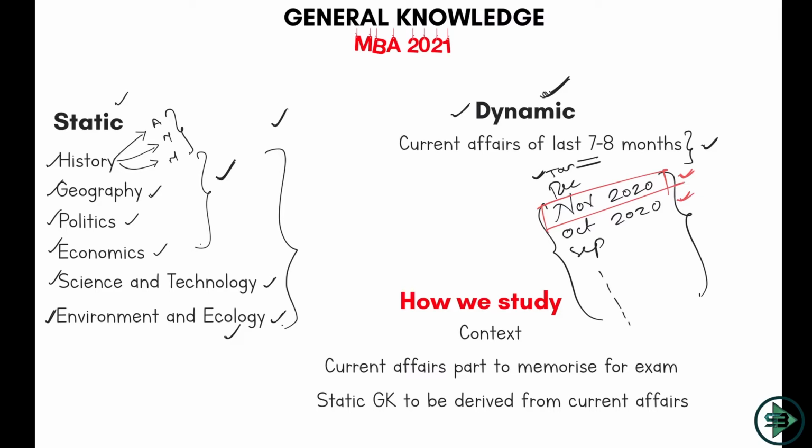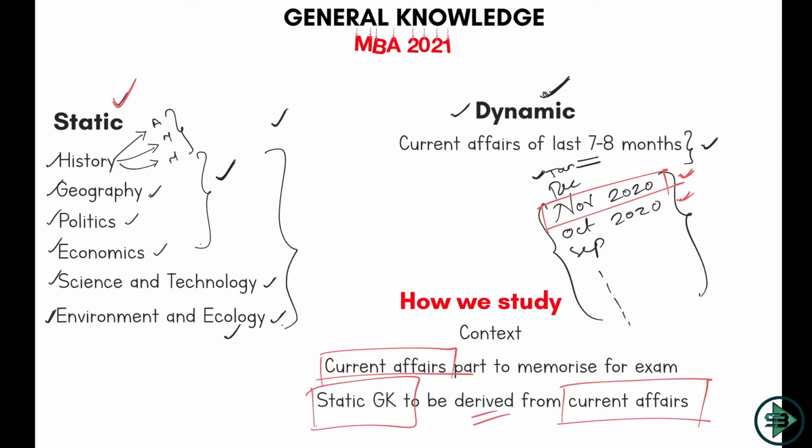The most important part here is how we will study this. Static GK is so vast that they cannot ask you anything from anywhere. They will not just ask you, say, to tell the powers of the Election Commission of India. That is not the kind of question that is expected. They ask you static GK from current affairs. Static GK is being derived from something that is part of current affairs.